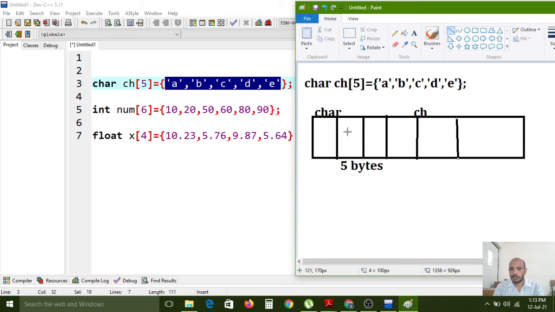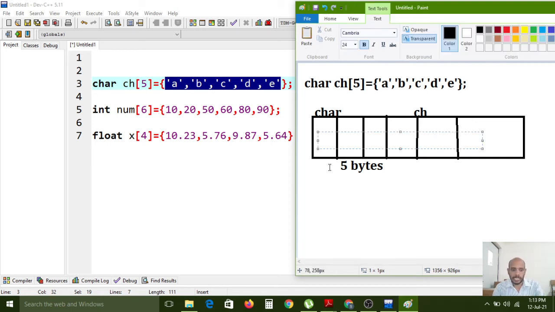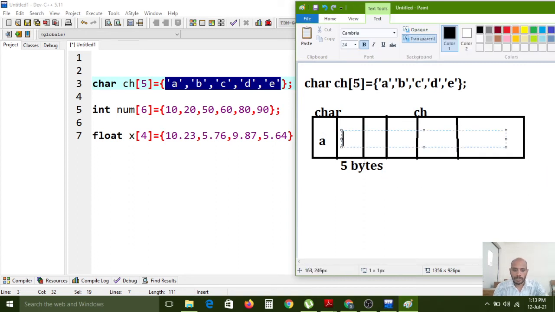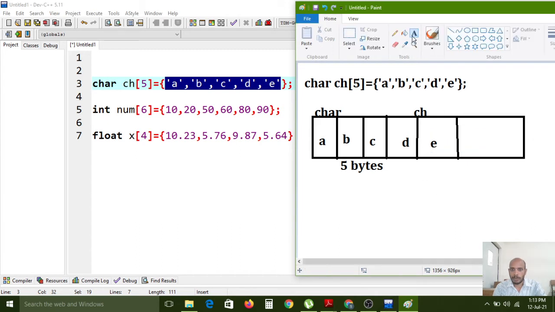The first element is stored in this first box, the second element in the next, the third element in this box, the fourth element in this box, the fifth element in this box, and this memory is not there, because we have created the array with only 5 elements.